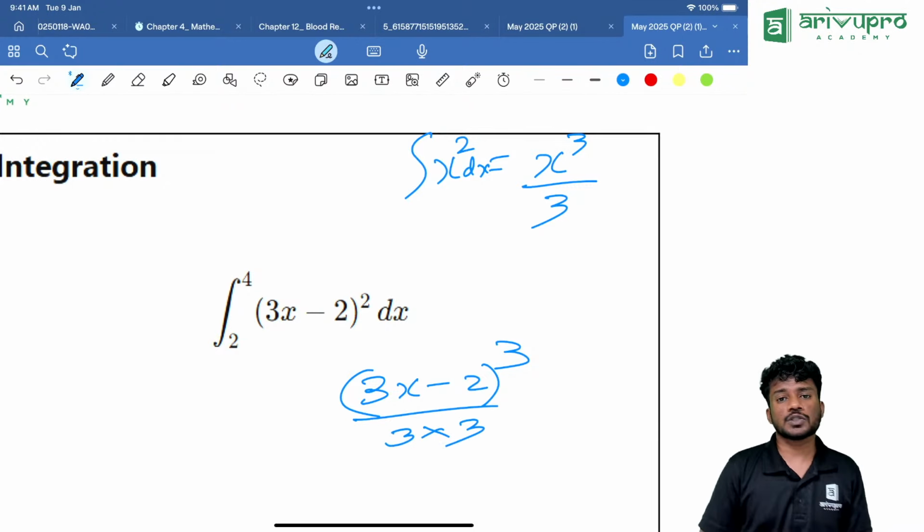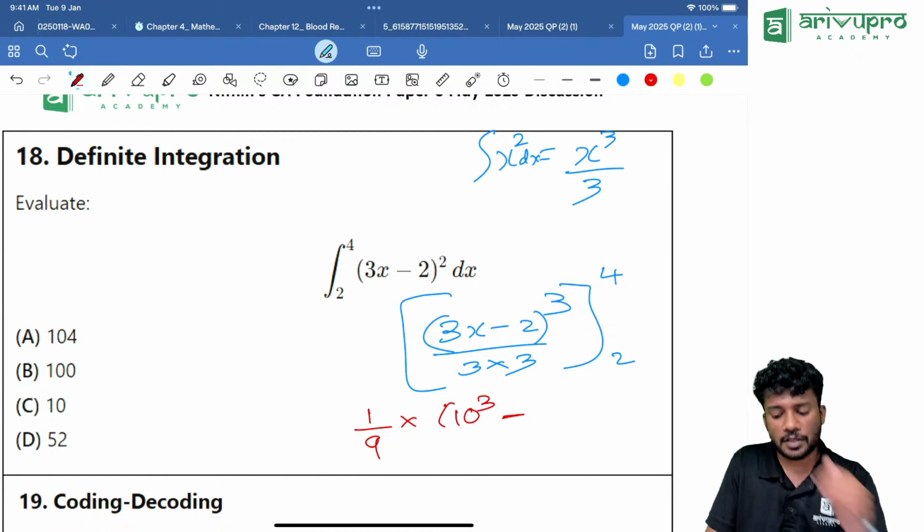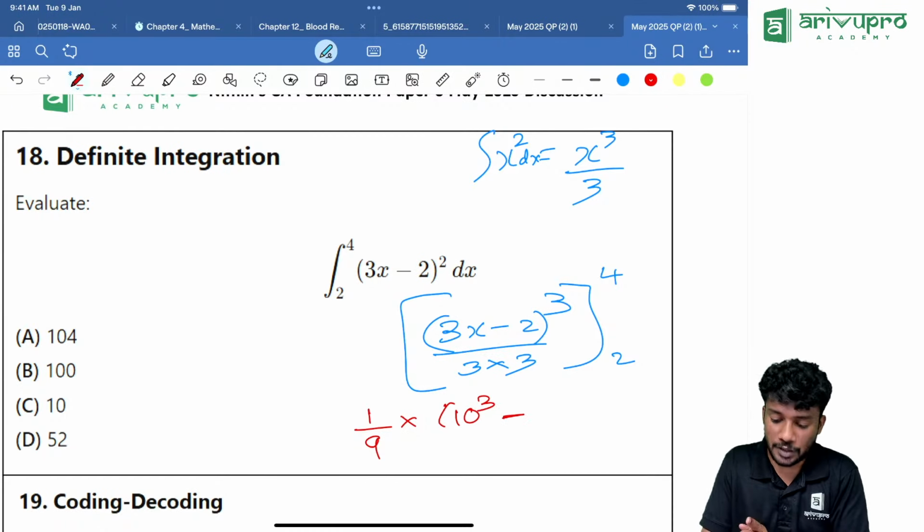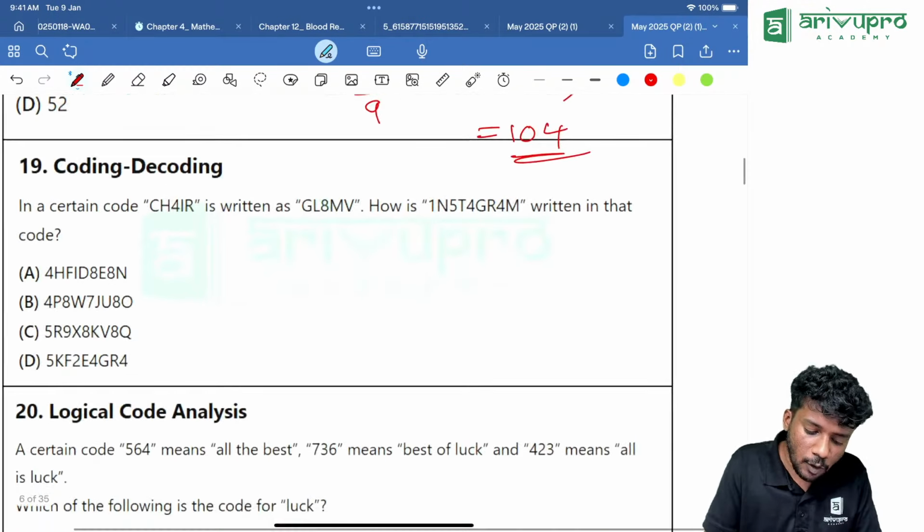Now everyone will look into it like, so 1 by 9 and we can take it out. 1 by 9 into. Now, use the upper limit. That is 12 minus 2 is how much? That is 10 cube minus. Then 3 into 2 minus 2 is how much? That is 6 minus 2. That is how much? 6 minus 2 is how much? 4. That is 4 cube. Take your calculator, get me the answer. 10 cube is how much? 1000. 1000 minus 64 is how much? 1000 minus 64 is equal to 936 divided by 9. We are getting it as how much? We are getting it as 104. Option A.